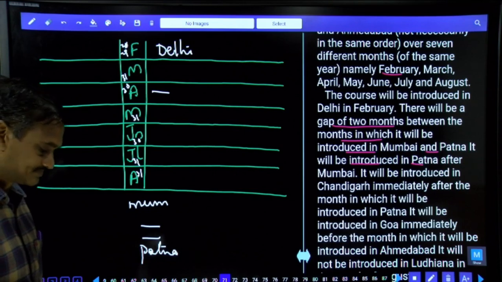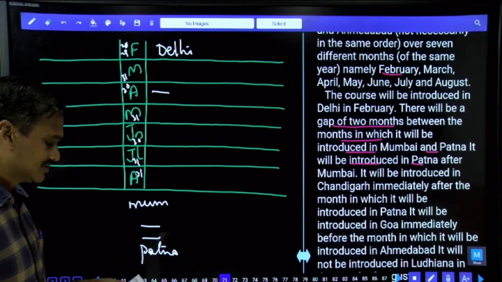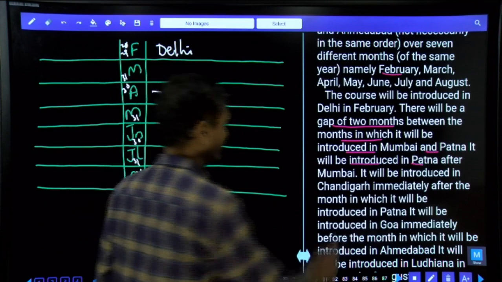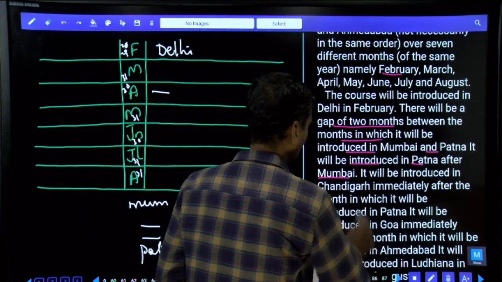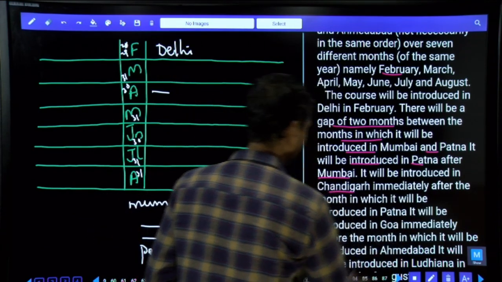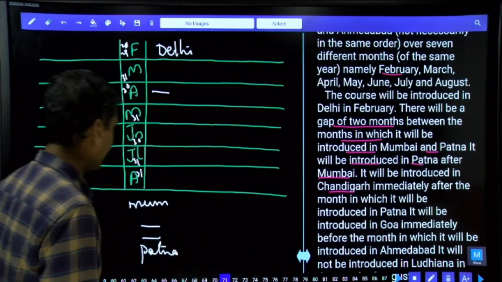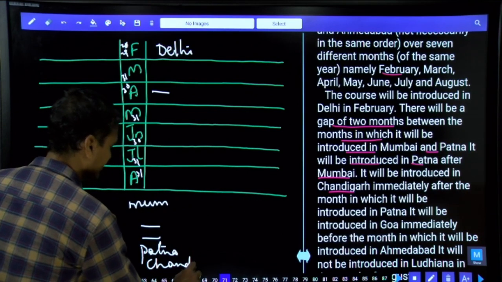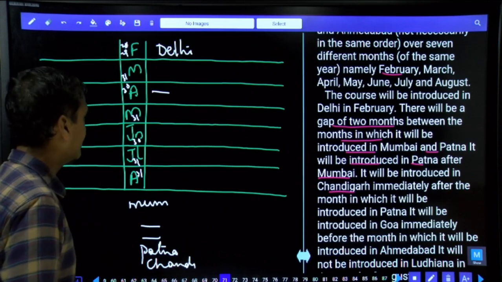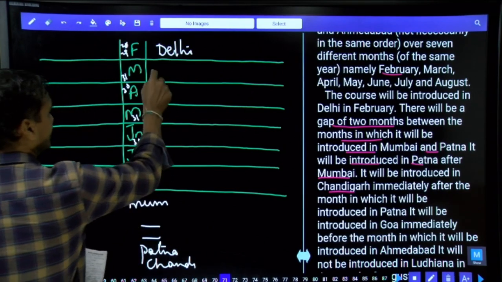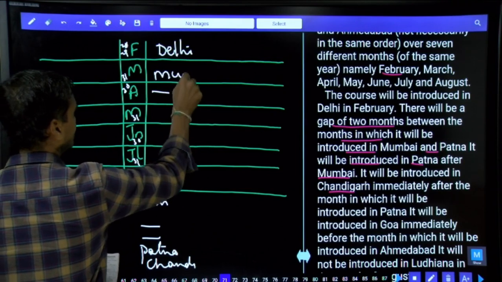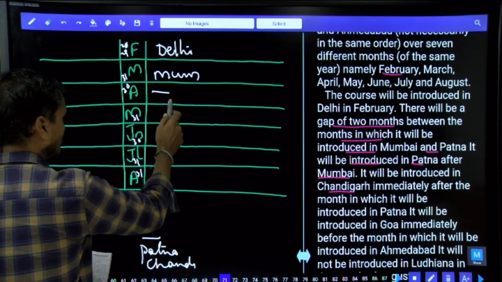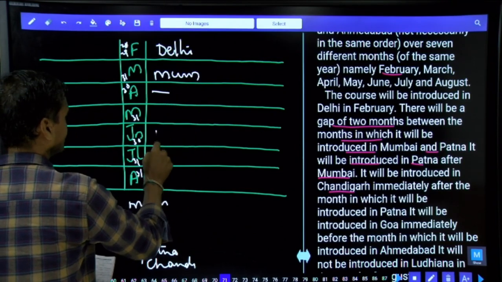And next one. It will be introduced in Patna after Mumbai. After that, it will be introduced in Chandigarh immediately after the month in which it is introduced in Patna. Now Chandigarh is immediately after Patna. As Chandigarh is immediately after Patna, how many possibilities do we have? Now there are only two possibilities. If Mumbai is here, then 1, 2, and this will be Patna.